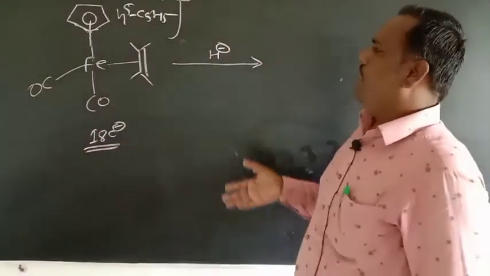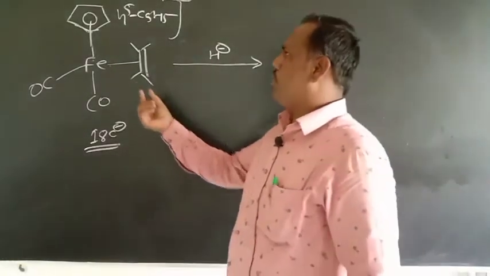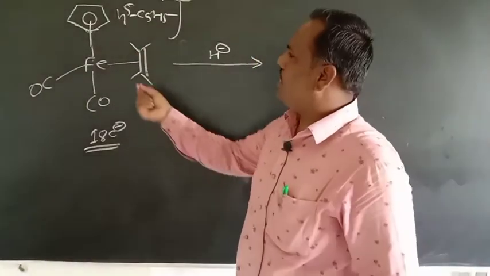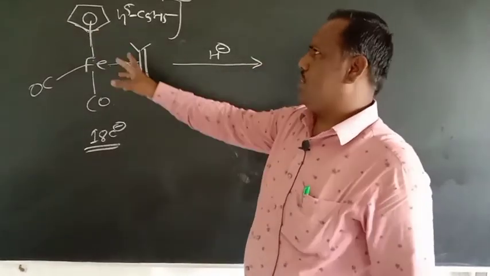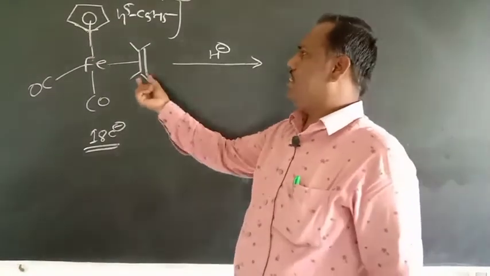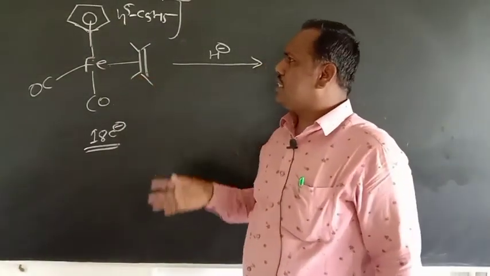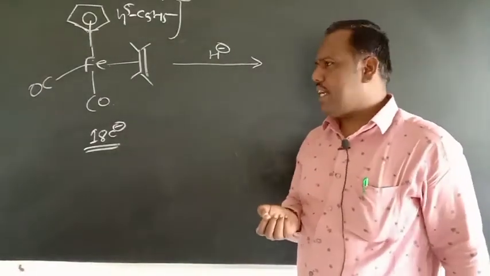Then if you consider this complex, two types of polyenes are present. One is cyclic polyene and another is acyclic polyene. So this cyclopentadiene is considered a cyclic polyene and this carbon-carbon double bond is considered an acyclic polyene. So where should the nucleophile attack?